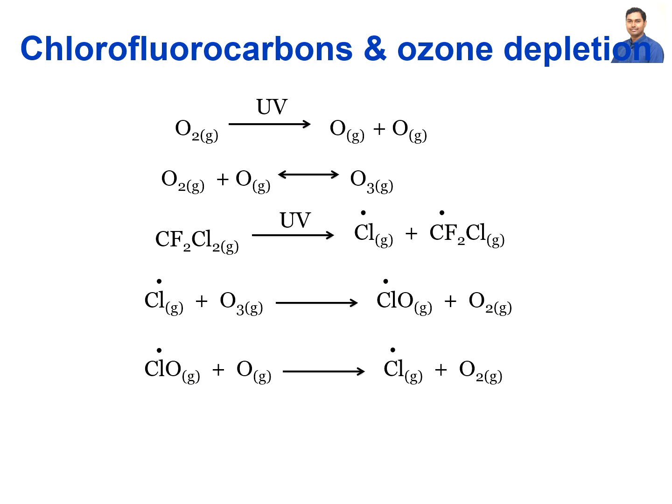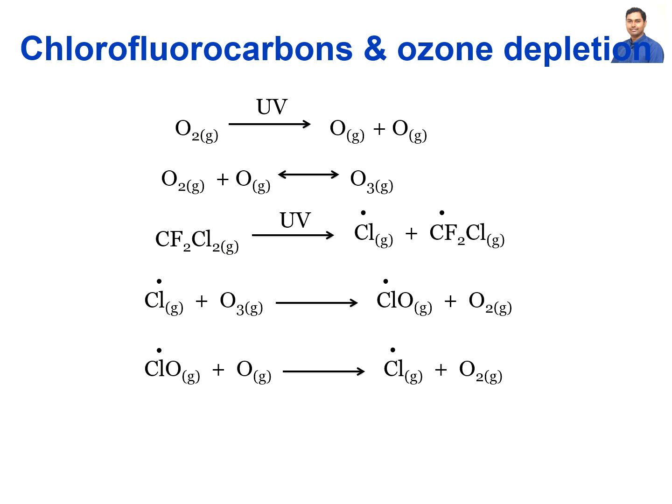So under UV irradiation, oxygen can be cleaved into atomic oxygen. So the O2 under UV radiation can create O plus O. Now O2 can react with O to form ozone gas, which is O3. But again, this chlorofluorocarbon molecule can undergo dissociation to form a chlorine radical and the CF2Cl dot.